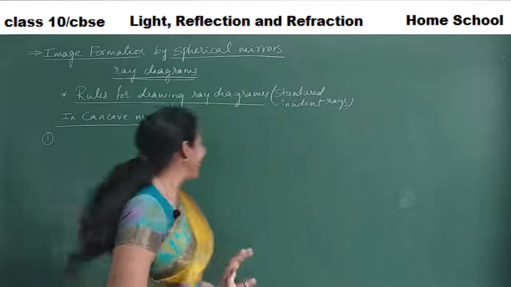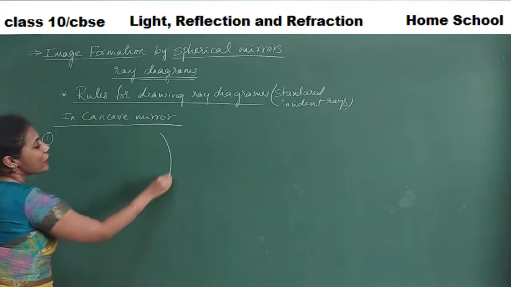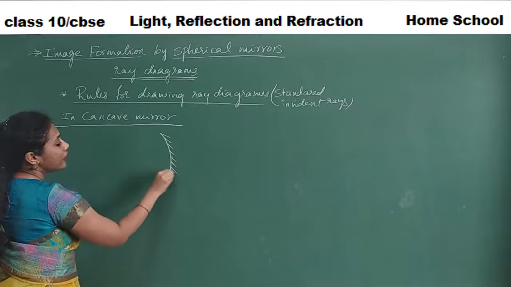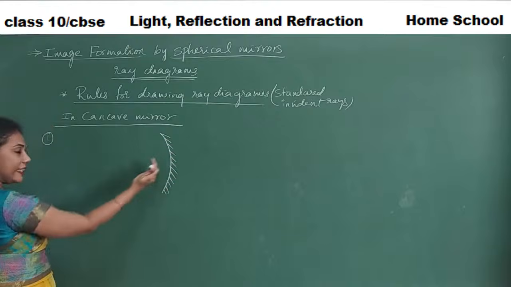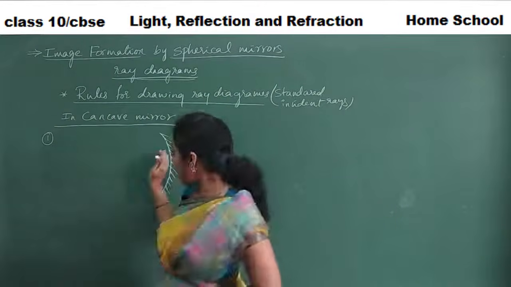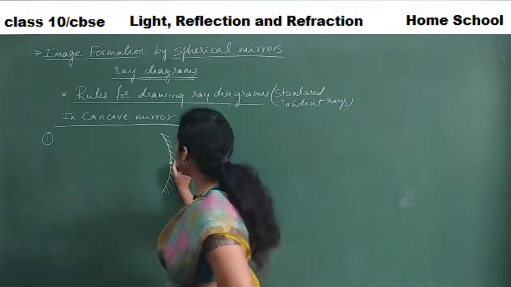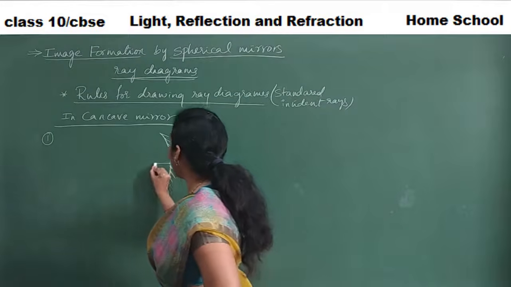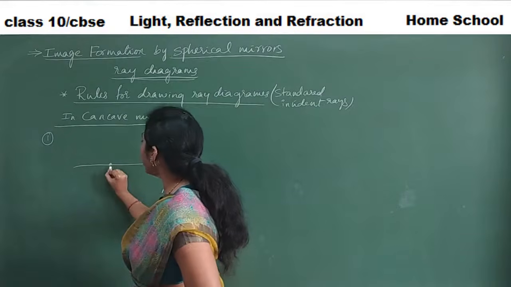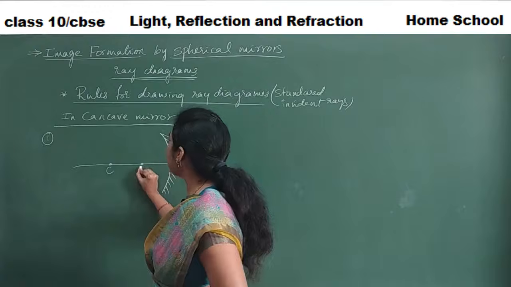Don't worry. If this is your concave mirror, right? In a concave mirror, the reflecting surface faces inwards. We know the center of the reflecting surface is the pole, and the center of the sphere is the center of curvature. Then this is the focus.